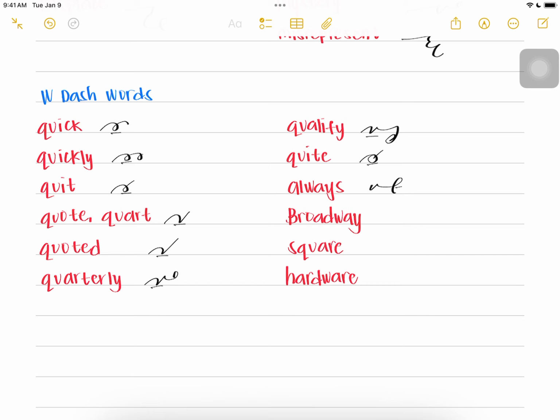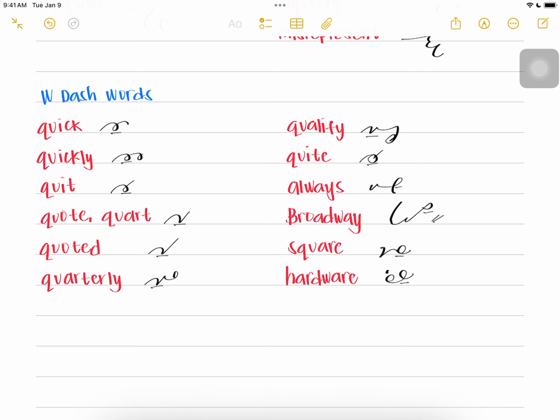O-L-A-S-W, always. Capital B-R-O-D-A-W, Broadway. S-K-A-R-W, square. H-A-R-D-A-R-W, hardware. Okay, so again, we use a dash underneath the following vowel. And that dash is written after the body of the outline has been written.